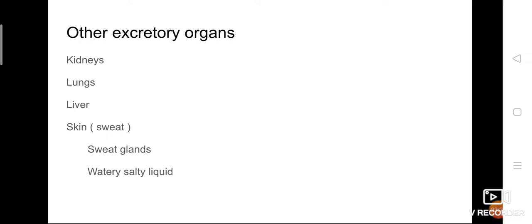During the summer season, it sweats a lot, isn't it? It often happens that on clothes which we wear in black color, you can see some white patches left during the summer season. Those white patches are nothing but the deposition of salt, and those salts are excreted in the form of sweat.